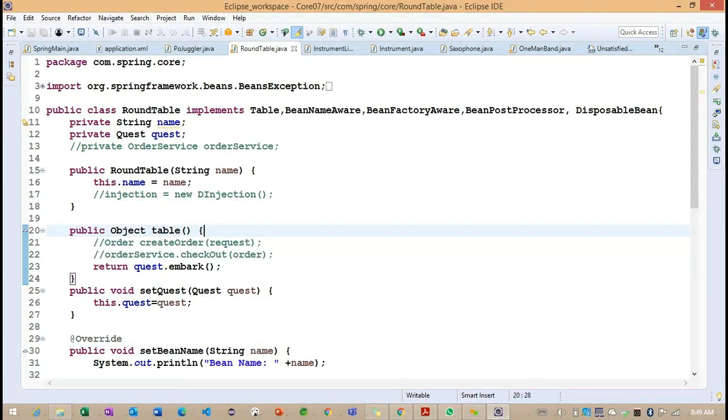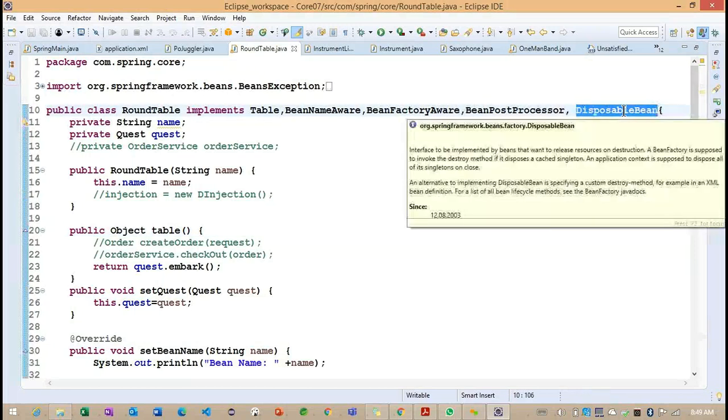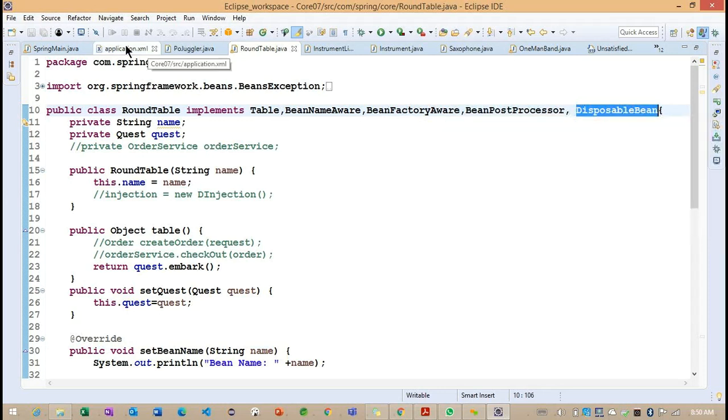Now what we need to understand here is this particular disposable bean. Before destroying the object from the container, if we want to change anything, we can define it like this. And initializing. So before object initialization, getting the point, if I want to add any changes here, now what can we do? We have an option here. So what are the options we have?